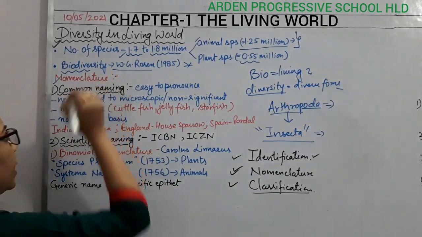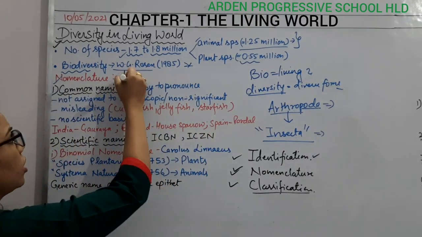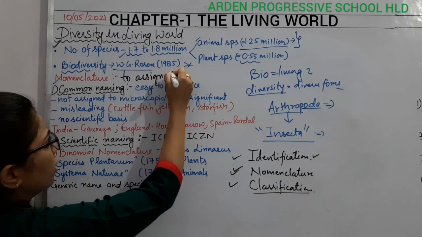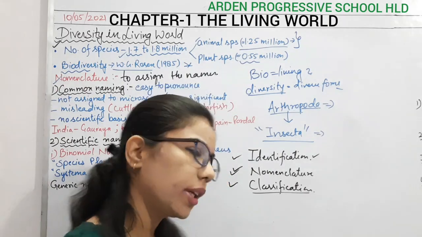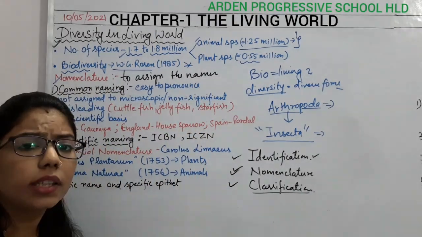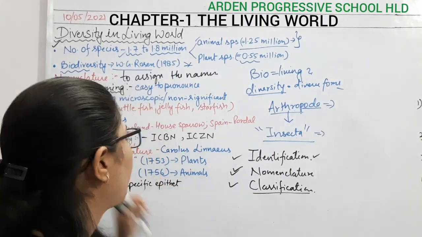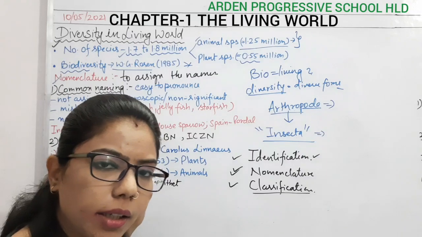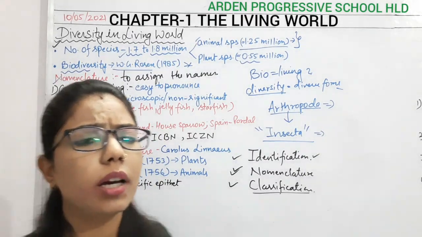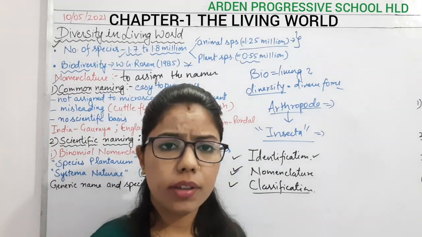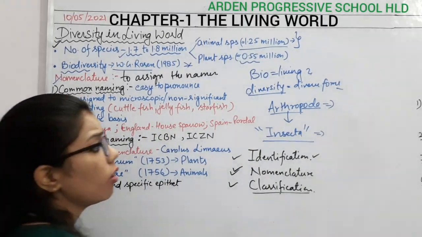Then comes the nomenclature. What do you understand by nomenclature? To assign names to the particular species which you have identified. This nomenclature can be of two different types. What are they? Common name as well as the scientific name. The name itself indicates that the common name is the simple name which you speak in day-to-day life, right? The common name is also known as the vernacular name.